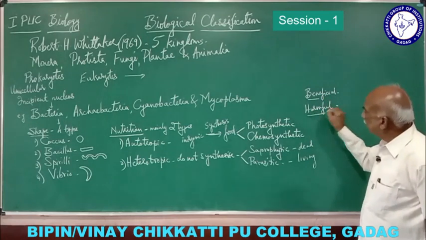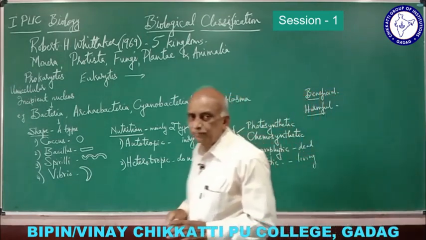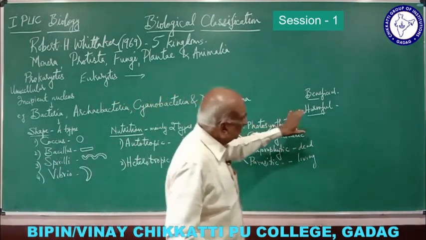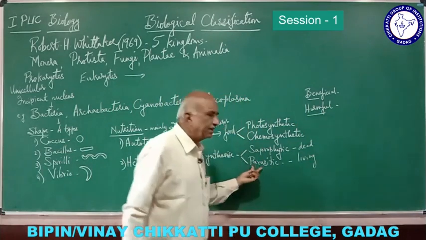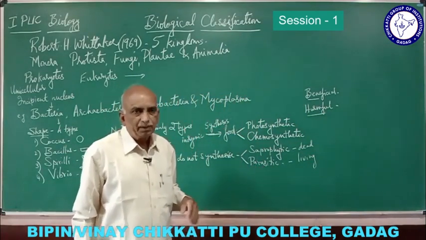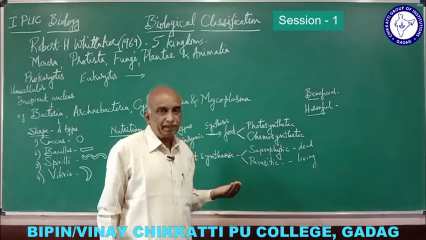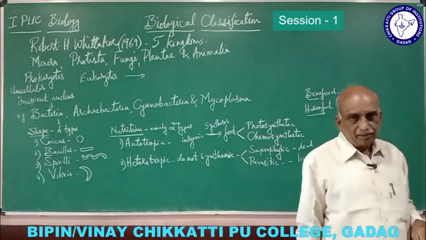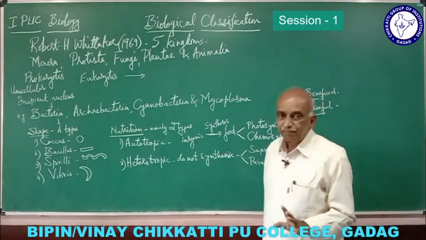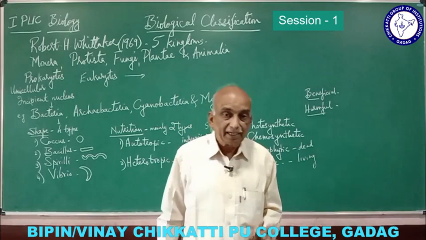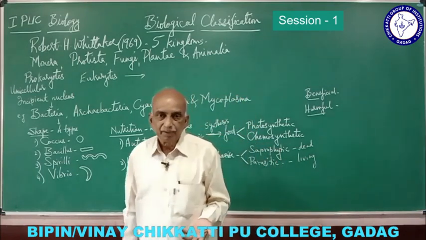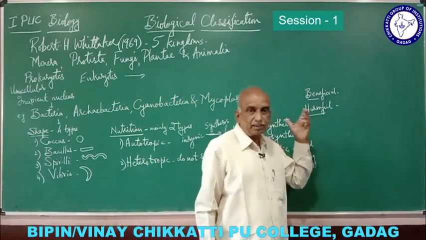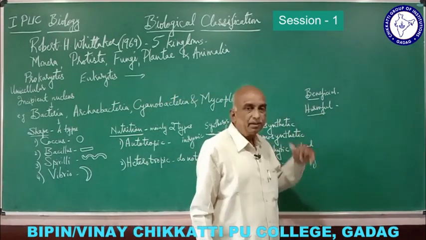Then harmful bacteria. Bacteria are also harmful. Usually the parasitic bacteria are harmful, and they cause diseases. They are pathogenic, disease causing, and they are harmful bacteria. For example, cholera, leprosy, tetanus, then plague, and many other diseases which are seen in human beings, they are all caused by harmful bacteria.